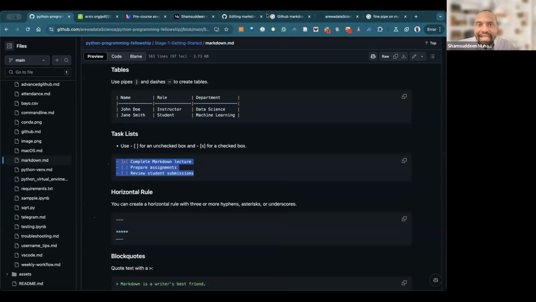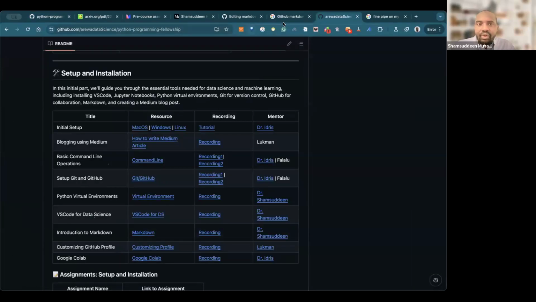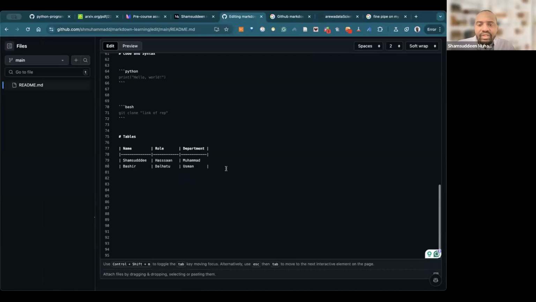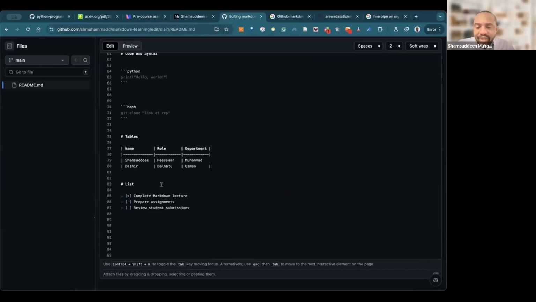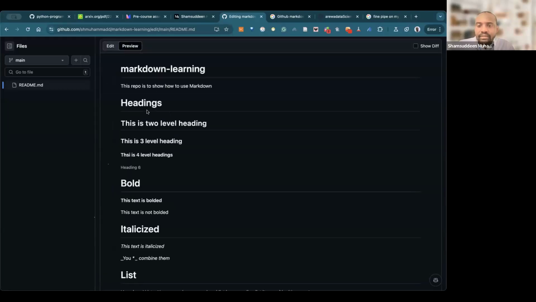The next one is task list. You can use lists. You can use something like this. I believe you understand what this is. Here you can see I put an open bracket and a close bracket, and I put a space here. Let's look at what will happen now.